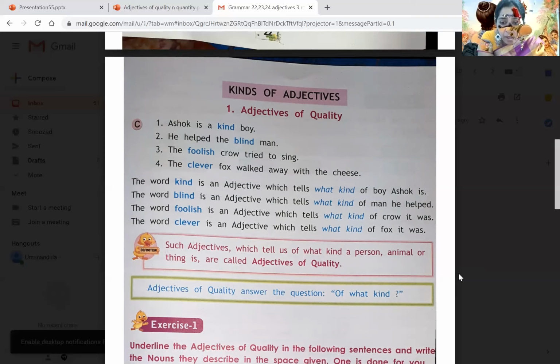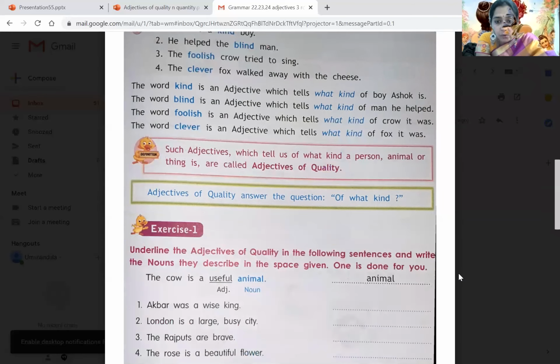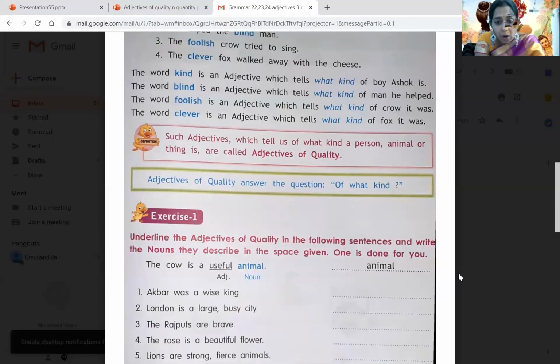So what kind of boy Ashok is? Ashok is a kind boy. Okay, what kind of man he helped? He helped the blind man. Okay, what kind of crow it was? The foolish crow. What kind of fox it was? It was a clever fox. So such adjectives which tell us what kind of person, animal, or thing it is are called adjectives of quality. Okay, children. So adjectives of quality. Adjectives of quality answer the question of what kind, as I discussed with you before also, children.